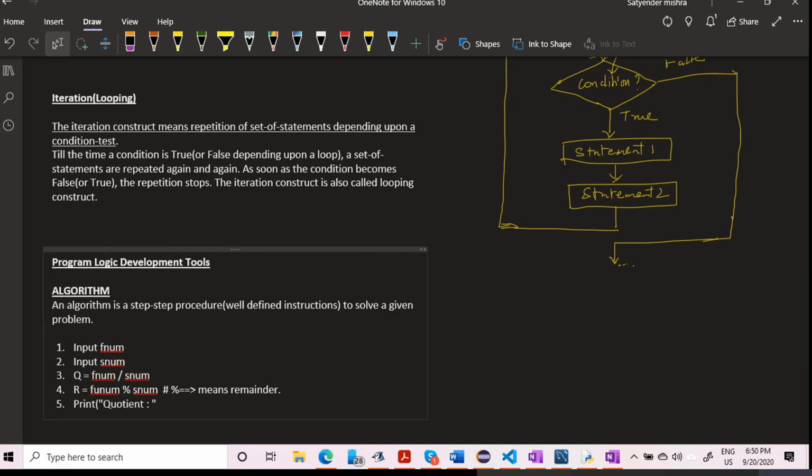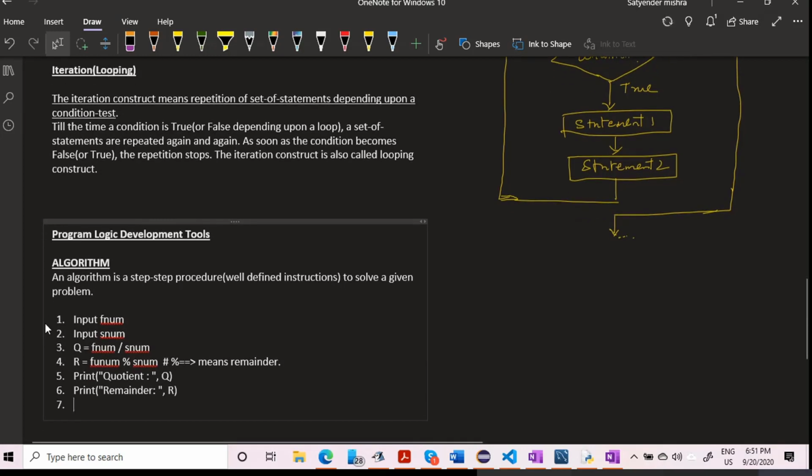Put a comma here because we are using Python. Put a comma here and put Q, right? And we have done this, we have completed our code, then we write here, we are done. All right. So this is how you write down the algorithm. Writing an algorithm is very easy, and you write down the steps, right?